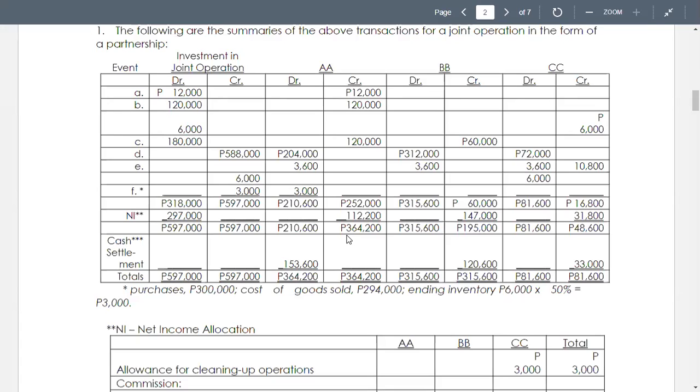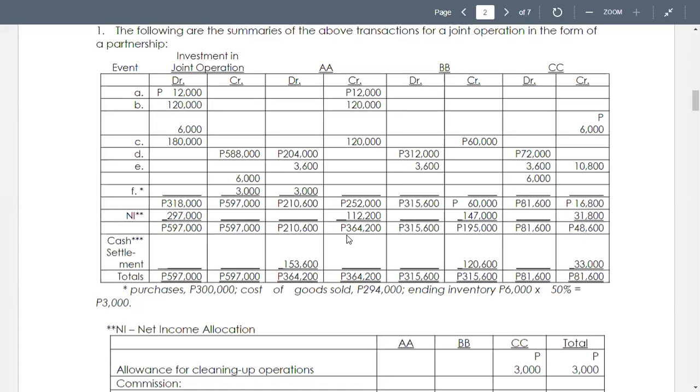That's why the balance of the profit or loss will go to AA 75% and to BB 25%. No more to CC except that he will be given 3,000 for cleaning the loan. And the balance of construction tools inventory was taken by AA. Now we have the determination of the net income or loss for the period.